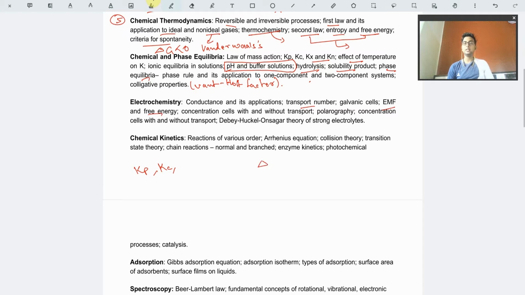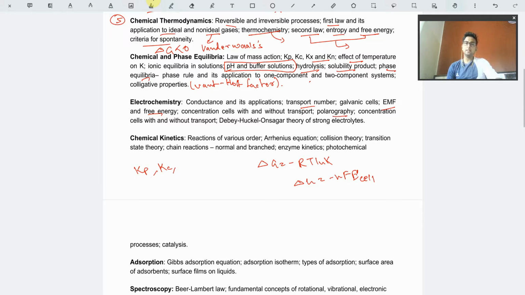Okay, we already know that legendary equation, delta G is equal to minus RT ln K, this is one equation, and delta G is equal to minus nF E naught cell. So these are two equations which are required, and then we have concentration cells, which are without transport. We have to study about liquid junctions. We have to see polarography and potentiometry and those kinds of things.